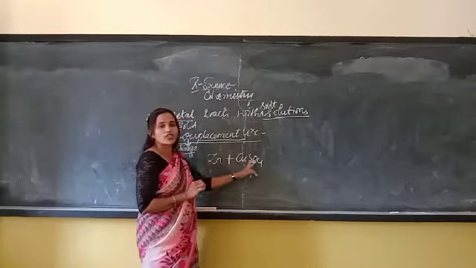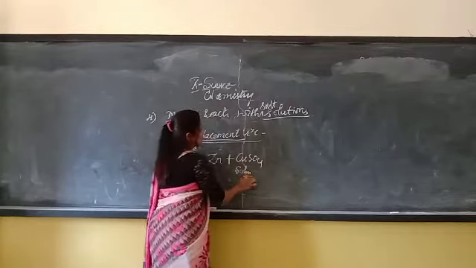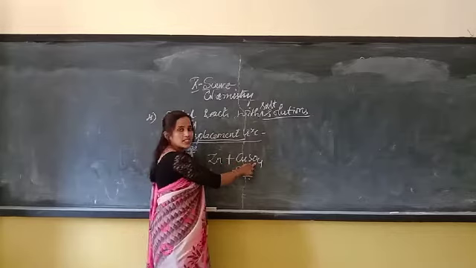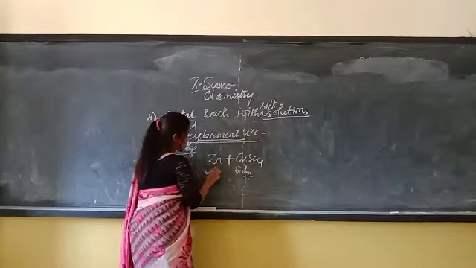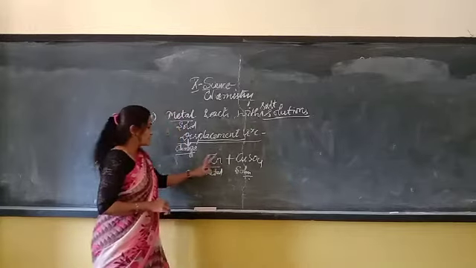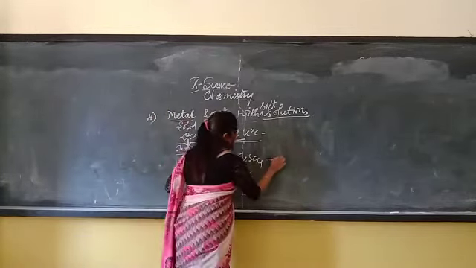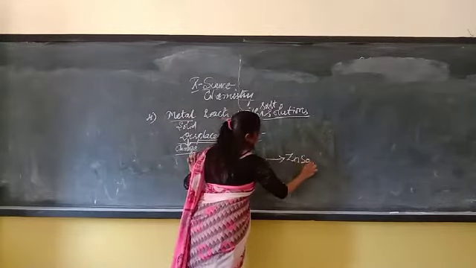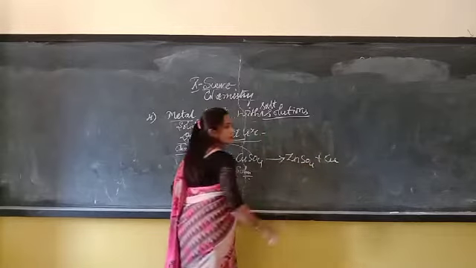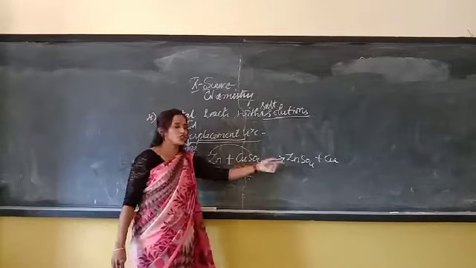When zinc reacts with copper sulfate solution, it forms zinc sulfate and copper alone is left.